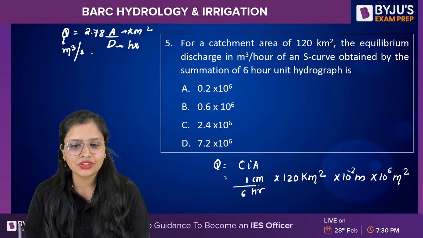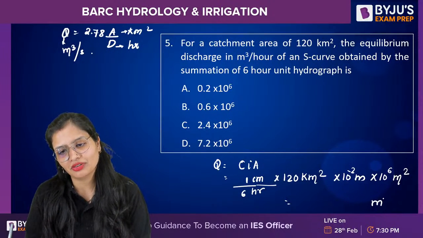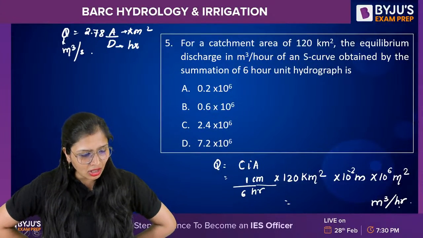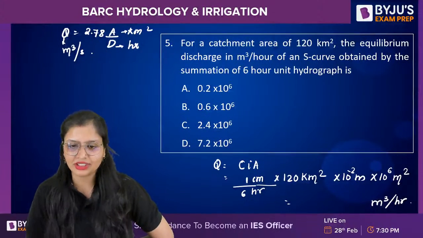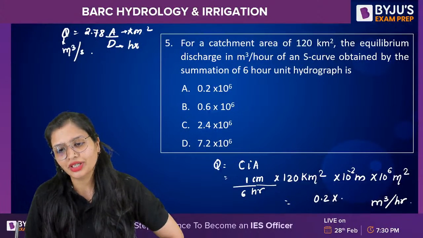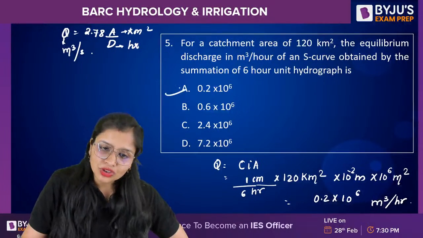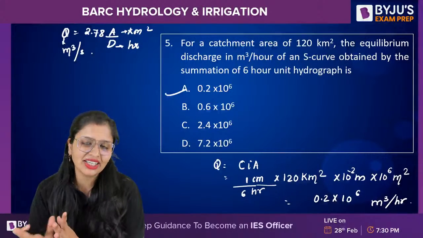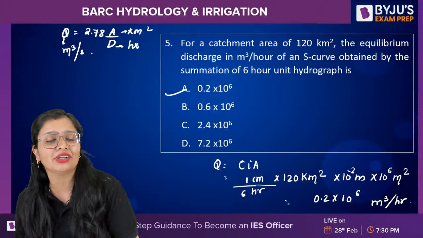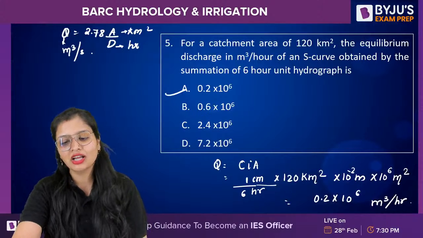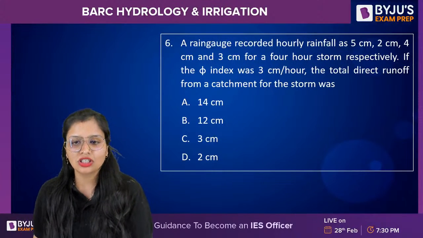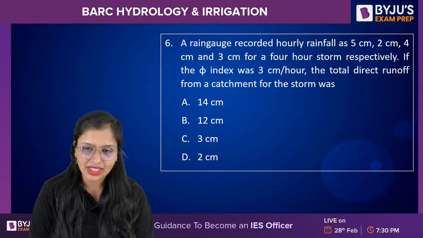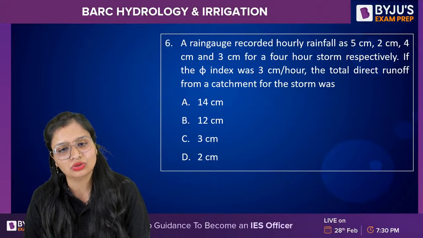That's it. You will get the answer in meter cube per hour. How much are you getting? A. Correct. 0.2 into 10 raised to power 6. Now look, don't rush in questions, because questions are very simple. Only thing is sometimes questions become so simple that you just solve it, but be careful with the unit. Come on, this is a direct question, it will not take more than a minute. Even calculator will not be required.